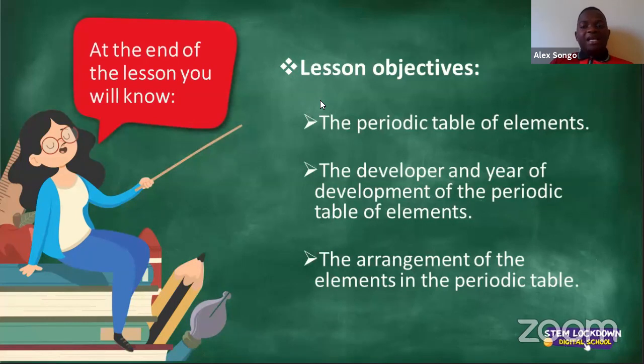Let me repeat myself, ladies and gentlemen. Number 1, we are studying the periodic table of elements. Number 2, we are looking at who developed this periodic table, as well as the year in which this was developed. Number 3, ladies and gentlemen, we are going to look at how the periodic table is actually arranged. So those are the objectives of the lesson. By the end of this lesson, that's what all of us should have learned, and I'm hoping that we are going to achieve that goal.